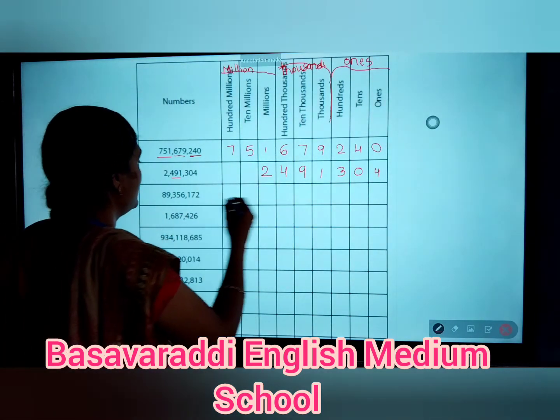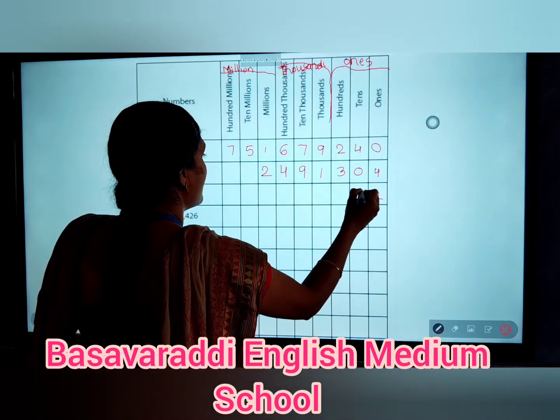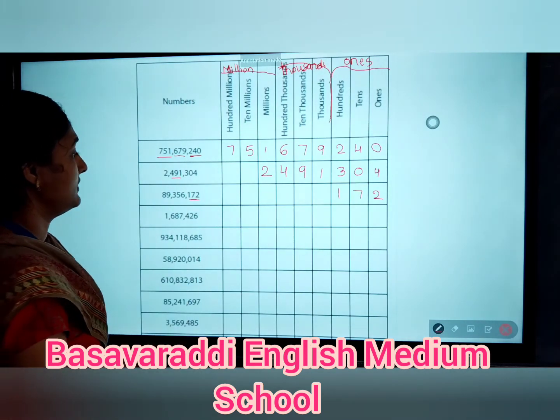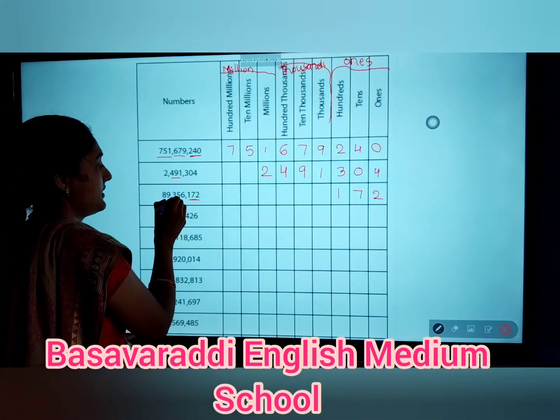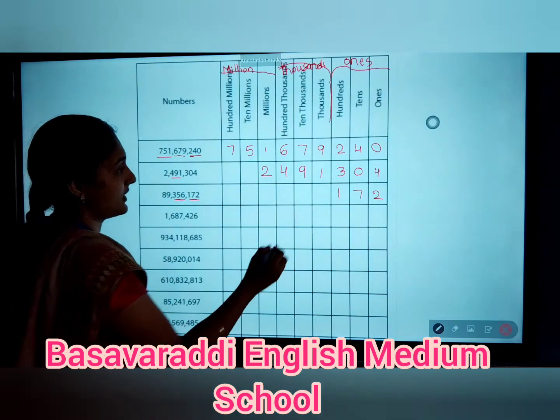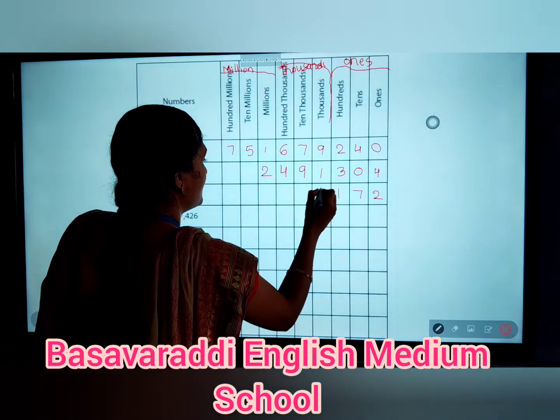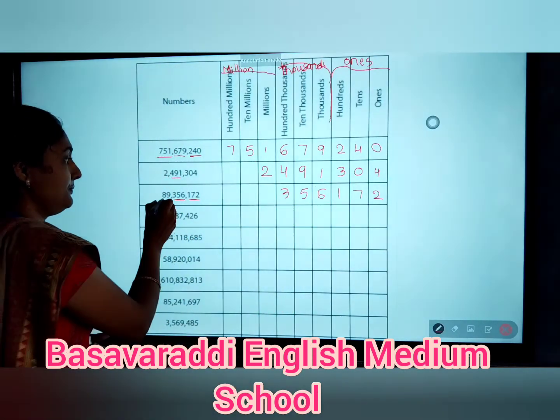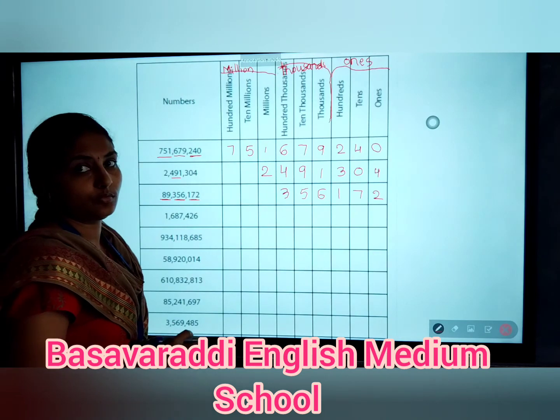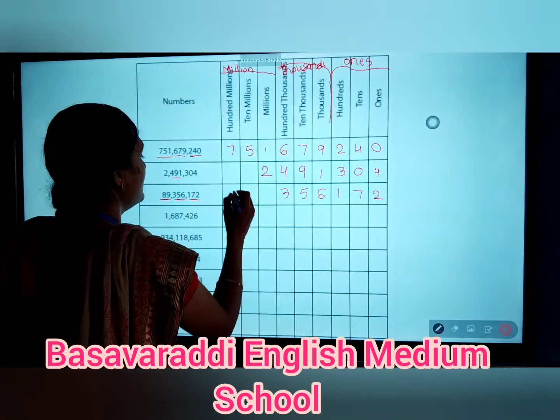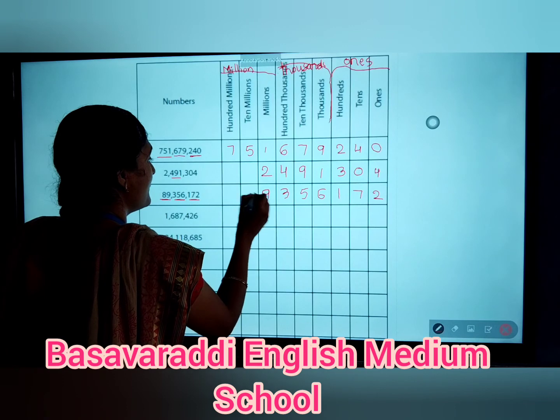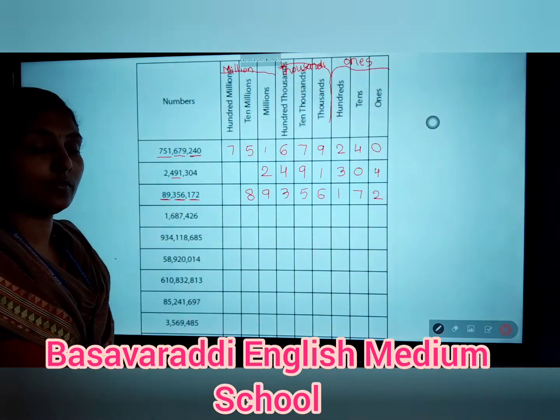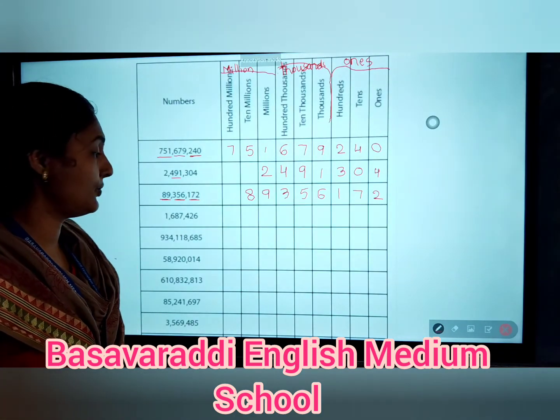Move to the third one, that is 271. These 3 digits come under the ones period. Next, these 3 digits come under the thousands period. Next, these 2 digits come under the millions period. So there are a few more questions. So do them yourself.